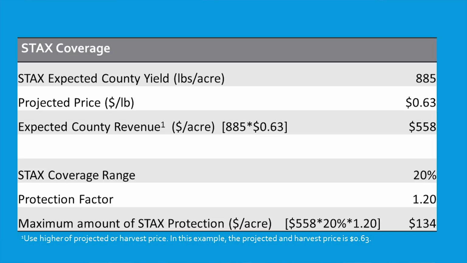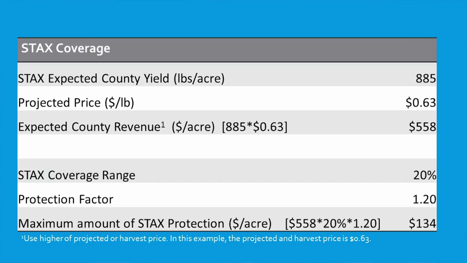The grower selects a 20% STAX coverage range, so the range would be 70 to 90% of expected revenue. STAX begins to pay when area revenue falls below 90% of the expected level of $558. A maximum STAX payment would be paid when area revenue falls to 70% of expected revenue. The grower also has the choice to select protection factors. Those range between 0.8 and 1.2. This changes the amount of STAX coverage. So in this example, let's just say the grower chooses 1.2.